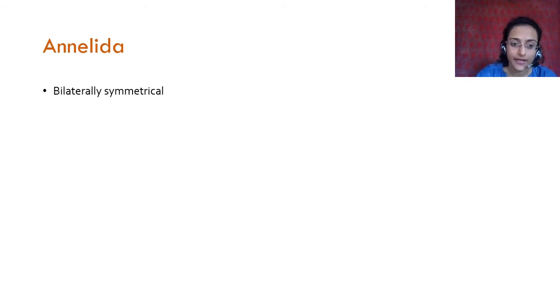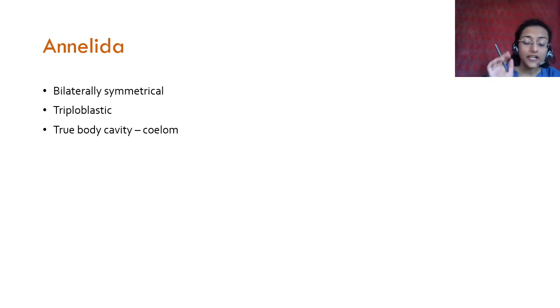Then we come to Annelida. Annelida, of course, are bilaterally symmetrical. Now you know what it means. They are triploblastic. Again, you know what it means. Three cell layers. They have a true body cavity, right? Right from Annelida onwards. The first ones, Porifera, Coelenterata, and Platyhelminthes, did not have any coelom. That is why they are called acoelomates. Nematoda has a pseudocoelom, so it is called a pseudocoelomate. From Annelida onwards, all the further phyla that we'll see will have a true body cavity that is called a coelom. So they are called coelomates.